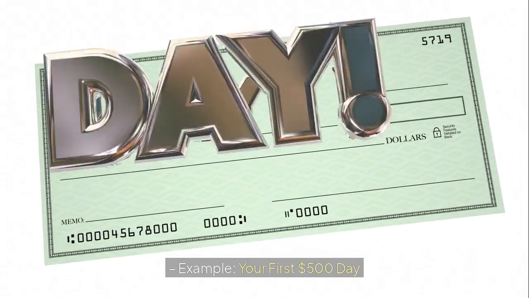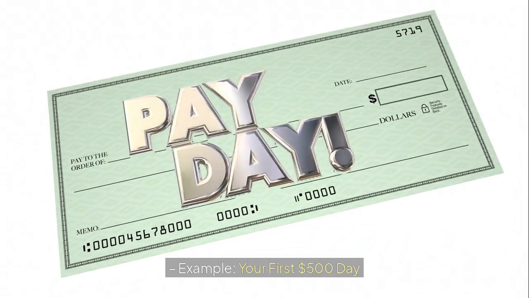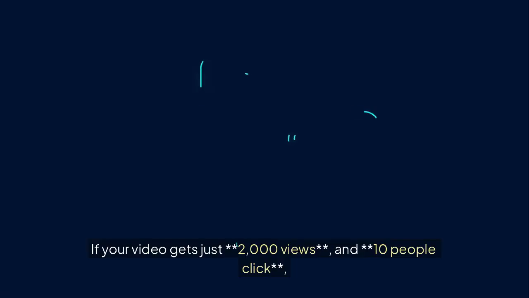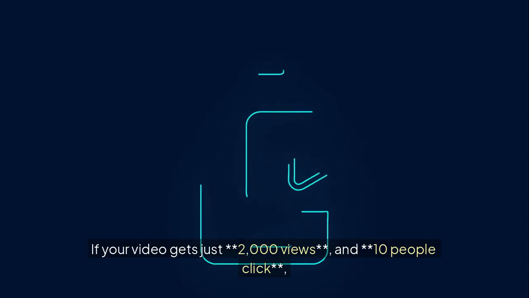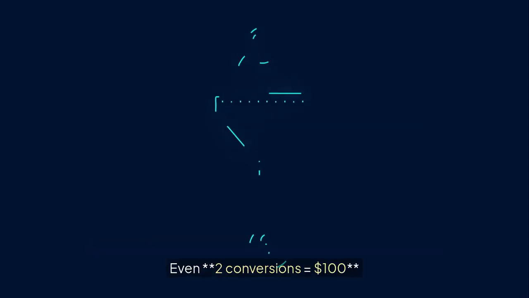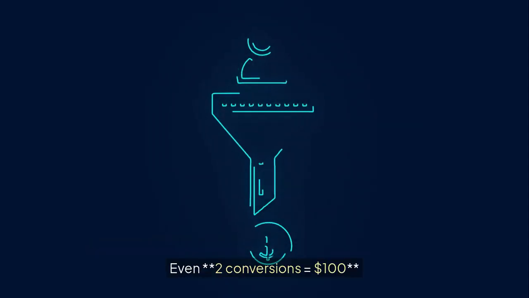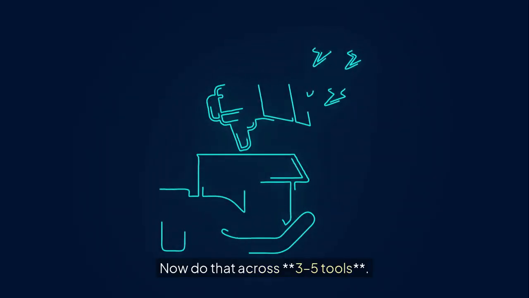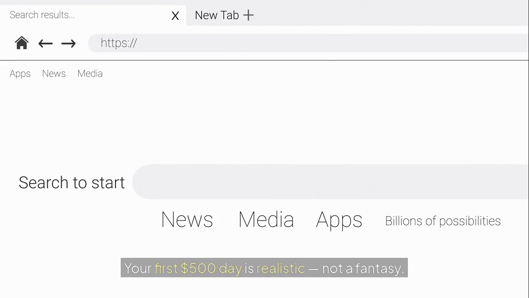Example. Your first $500 day. Let's say you promote a tool that pays $50 per sign up. If your video gets just 2,000 views, and 10 people click, even 2 conversions equals $100. Now do that across 3 to 5 tools. Your first $500 day is realistic, not a fantasy.